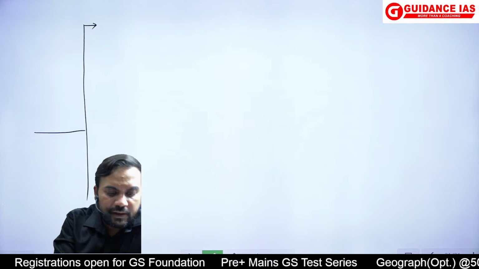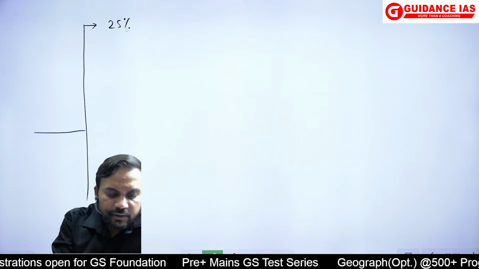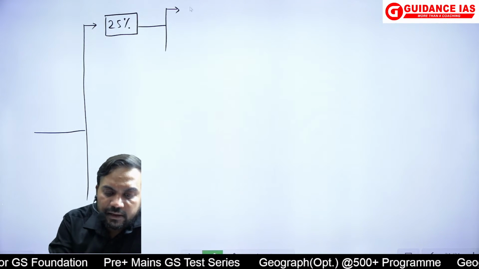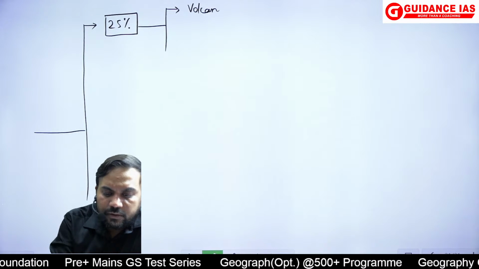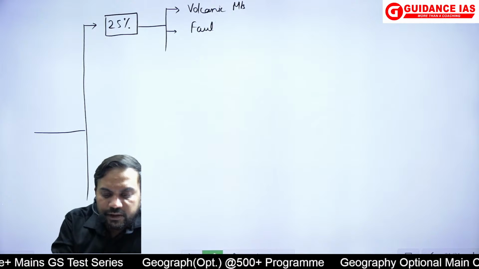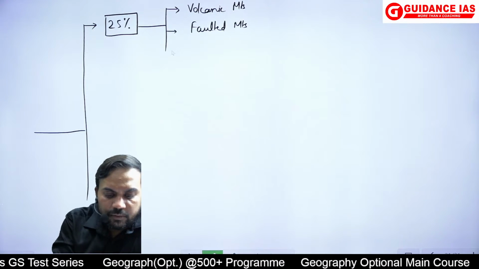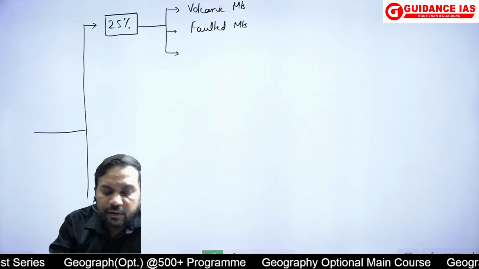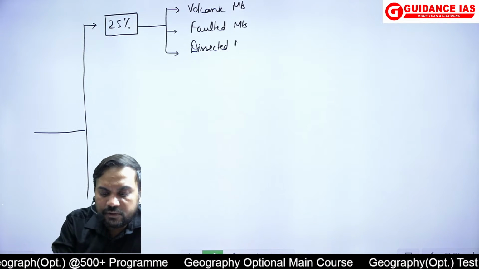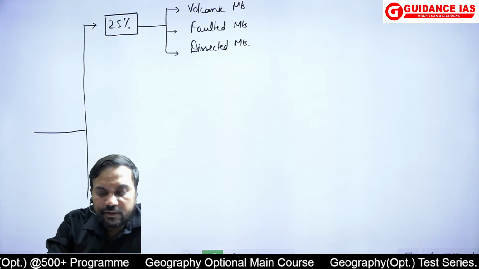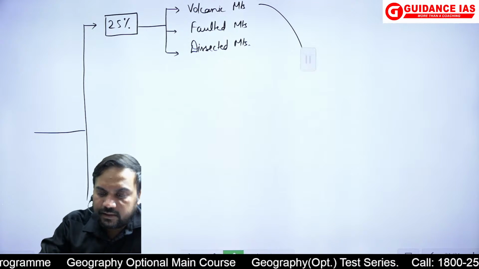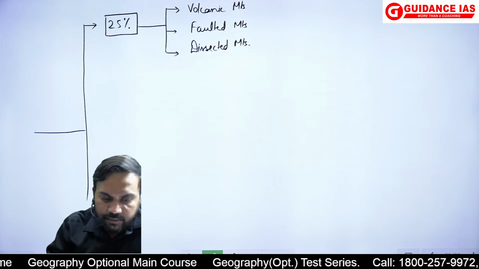I should have given around 25% of the space to all other types of mountains. Like I could have talked about the volcanic mountains, I could have talked about simply the faulted or the block mountains, and I could have talked about the dissected mountains. मुझे पता है कि ज्यादातर लोगों ने इसको छोड़ दिया होगा. इधर इसको बाद में लिख लेते 25% और पहले से ही स्टार्ट करते, ताकि एग्जामिनर को पता चल जाता कि बच्चे के पास थोड़ा दिमाग है.